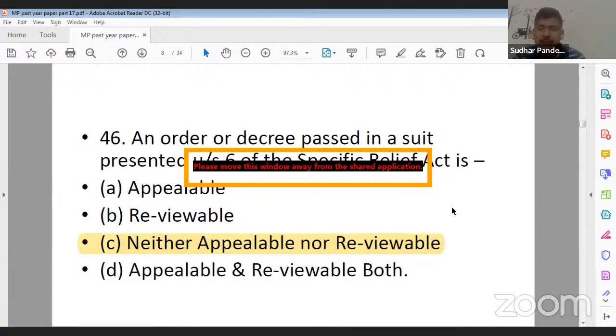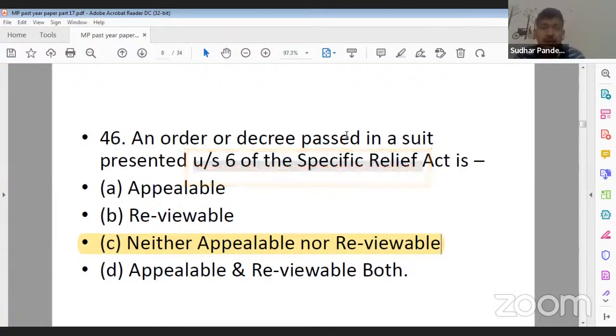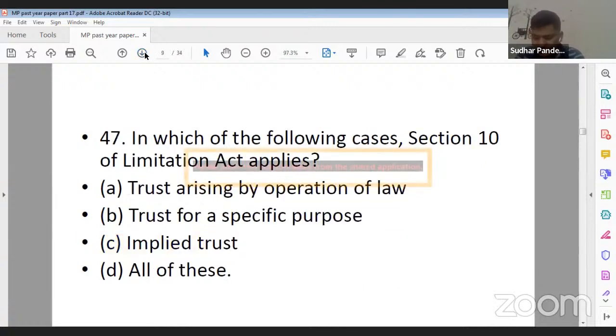Remember, an order or decree passed under section 6, which is talking about granting of possession to a person wrongfully dispossessed, that particular order is neither appealable nor reviewable. It is only revisable. Only revision can be done, right? Yes, Vinny ji, you are correct. For 46, C is the correct answer. Next question is question number 47.